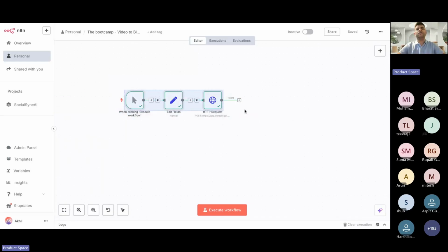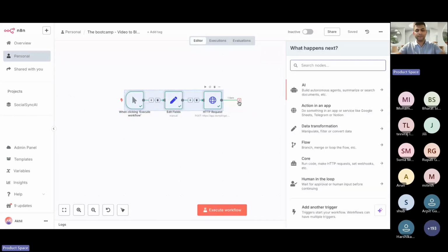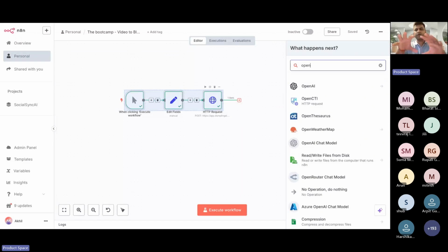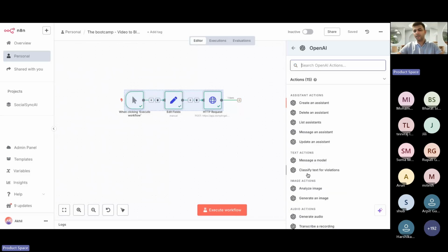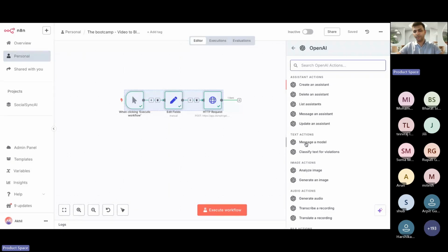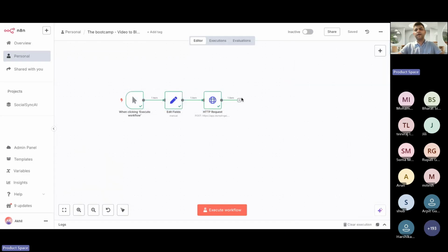What do you want? You want to convert this entire message to a blog, right? So that is where I've just simply searched OpenAI. Okay, I have clicked on this. What I need is a model, right? Text action, right? We want this model to take my text and give me a text, right? So I'll go back and explain again.